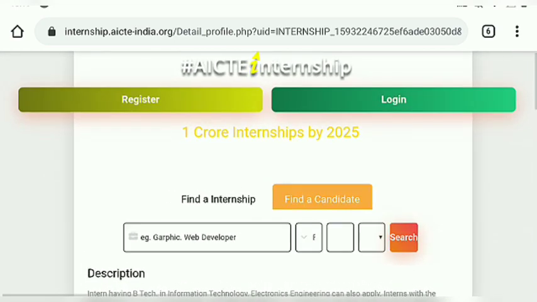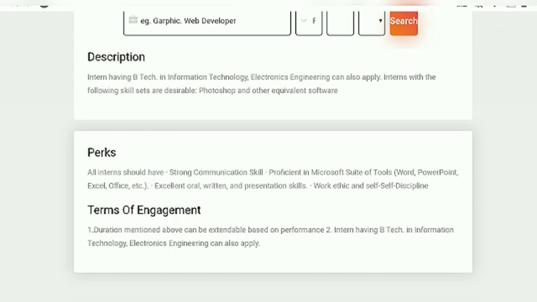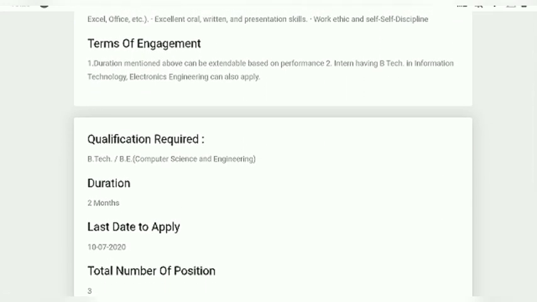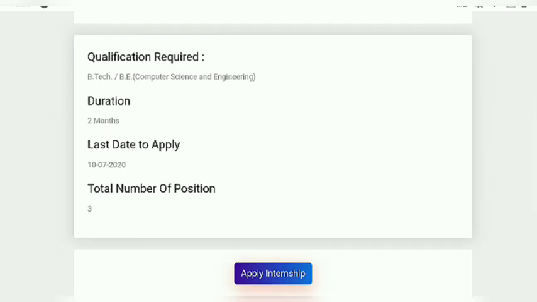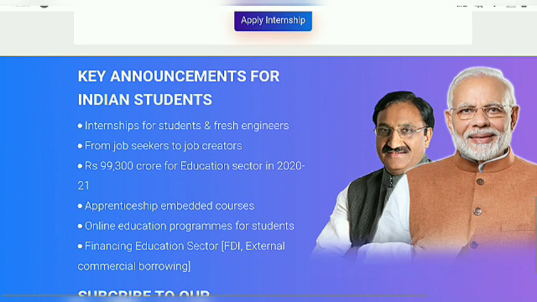And this is an internship of graphic and digital design, and what is required to apply for this, you see in the description that you have to be a BTech student from CSE, IT and electronics departments. And the perks are that strong communication skills are needed for this, proficient in Microsoft tools like Word, PowerPoint, Excel, Office, etc. Terms of engagement: internship for BTech students in informatics, electrical as well as computer science, and the duration of this internship is only 2 months.